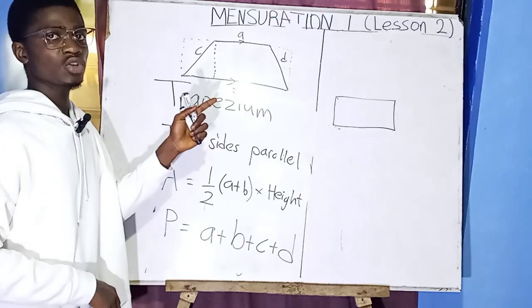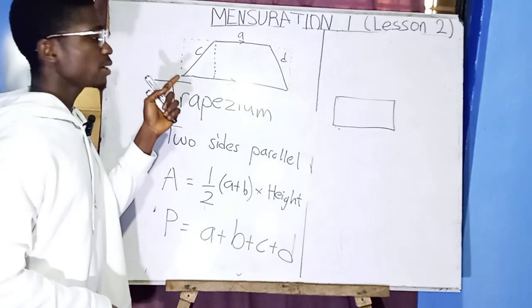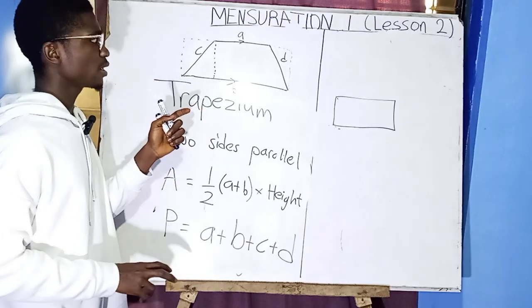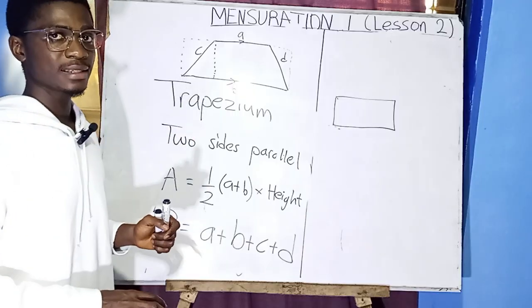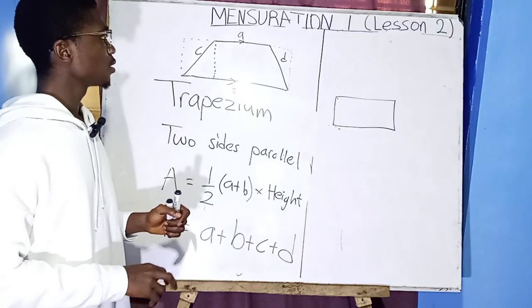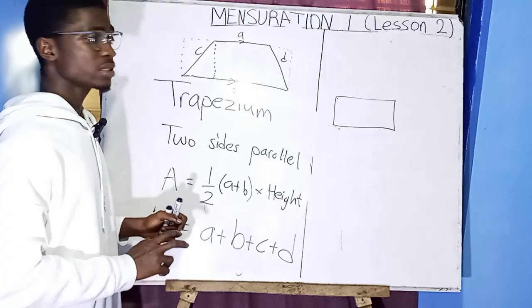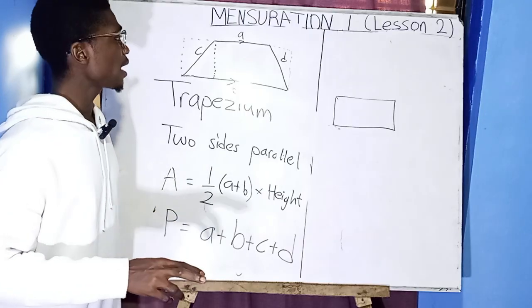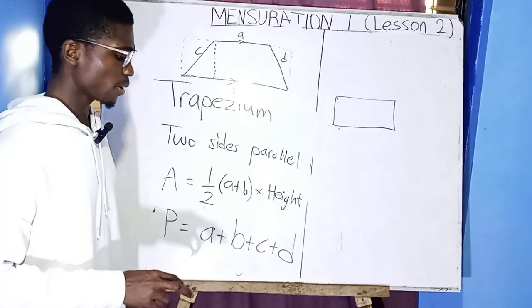Okay, now this trapezium, I told you, is a four-sided figure with unequal sides, which has 2 of its lines parallel or sides parallel.